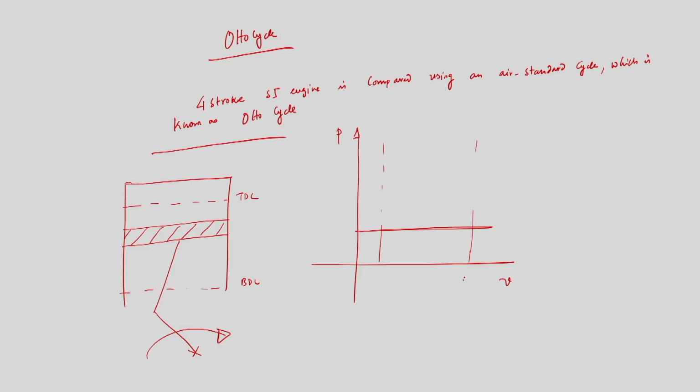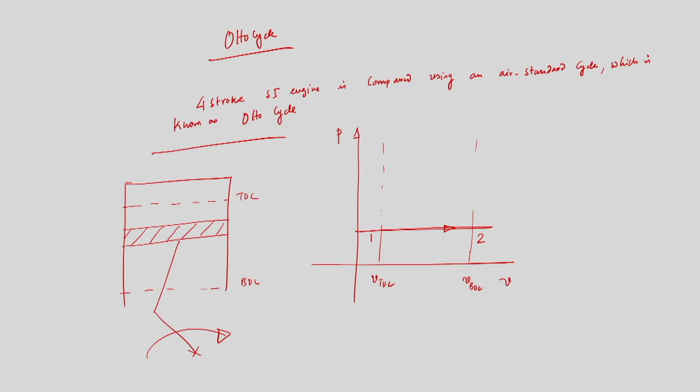This is VBDC and this is VTDC, top dead center, bottom dead center. So, when the piston is coming from TDC to BDC during the intake stroke, I am approximating this process 1 to 2 as occurring at constant pressure, that is atmospheric pressure inside the cylinder. This is an approximation. We will discuss how good these approximations are, one by one.